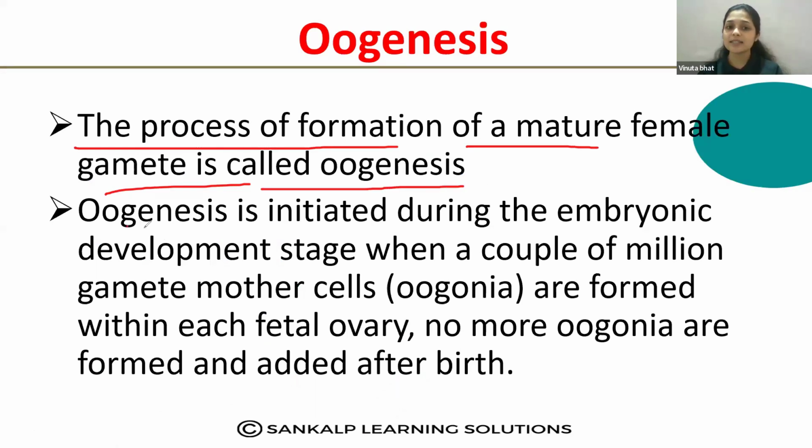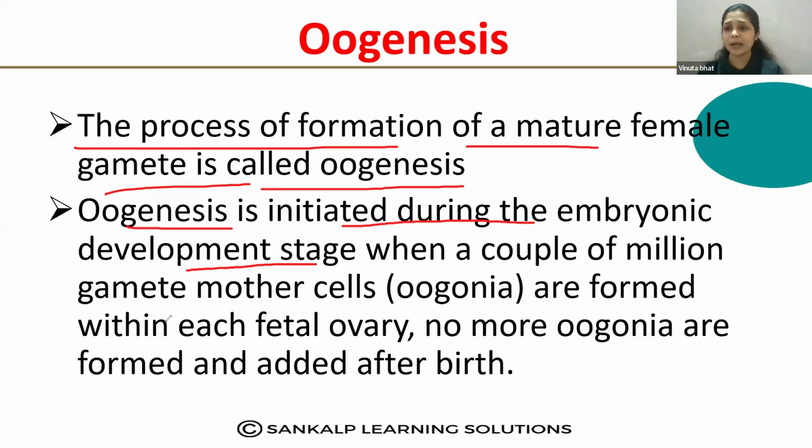Oogenesis is initiated during the embryonic development stage, when a couple of million gamete mother cells, oogonia, are formed within each fetal ovary. No more oogonia are formed and added after the birth. So this is a very important thing that we should know.